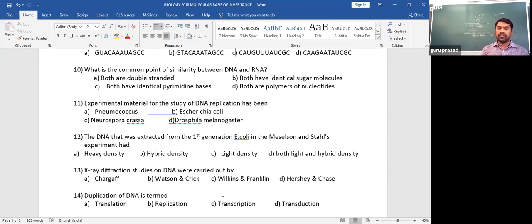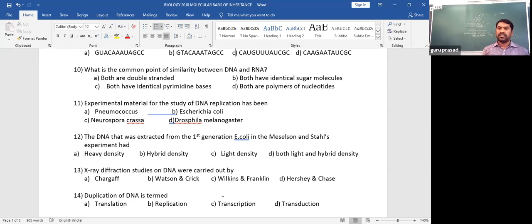So first hint, the replication of DNA was studied in a simple organism, bacteria. Why bacteria? Bacteria divide very rapidly. As you know, they typically start dividing within 20 minutes. Within 20 minutes, one bacterium becomes two.